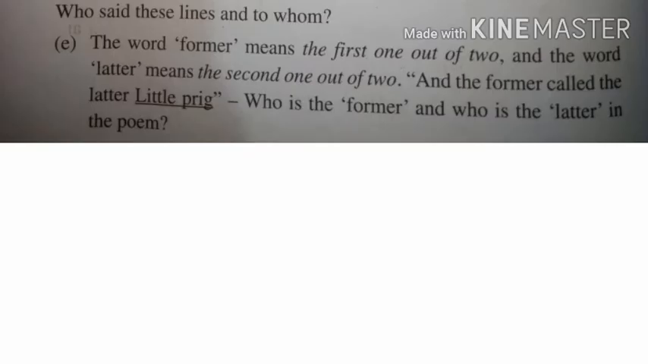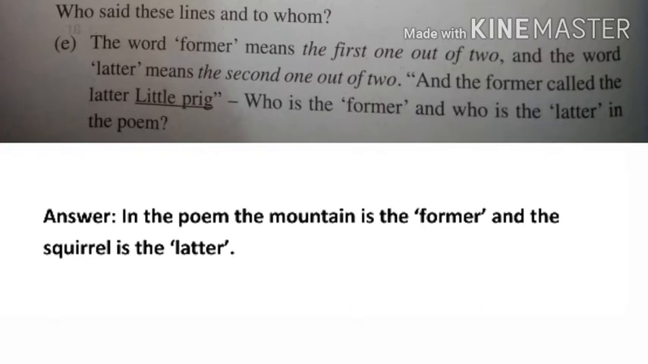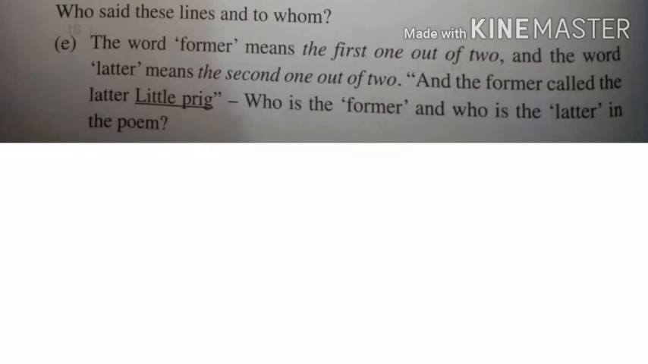Our next question, the word former means the first one out of 2 and the word latter means the second one out of 2, and the former called the latter little prig. Who is the former and who is the latter in the poem? So we can say in the poem the mountain is the former and the squirrel is the latter.